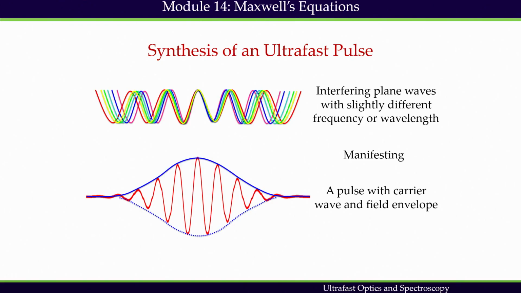In module 2, we have seen that an optical pulse originates from the optical interference of slightly different frequency components. Each frequency component represents a plane wave, which is shown here. Each color here, red, blue, green, yellow, represents slightly different frequencies.